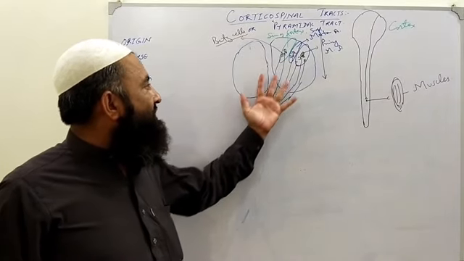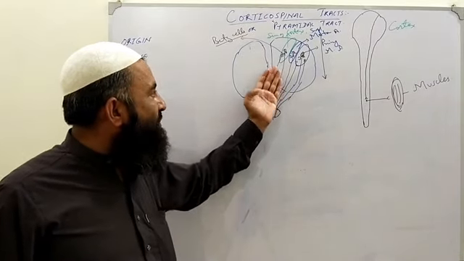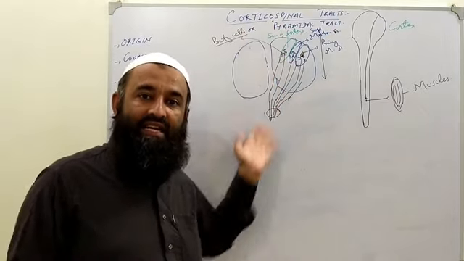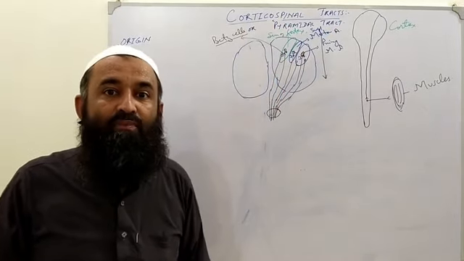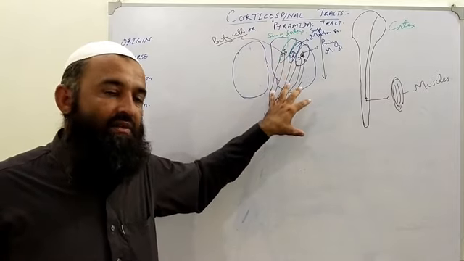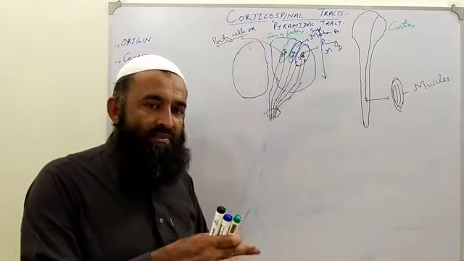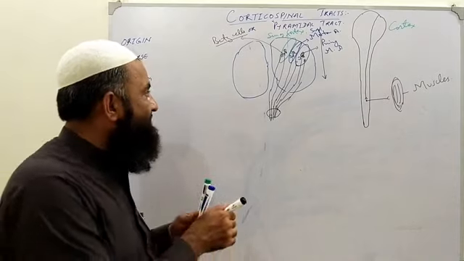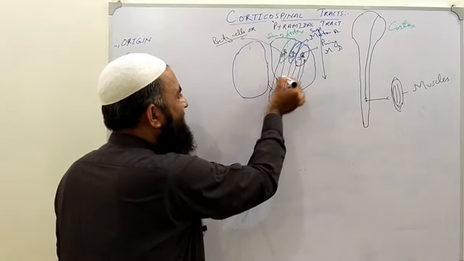Now, in this projection some ascending tracts are also going from downward towards the upward side, but we are doing this descending tract, so we will concentrate on this. Now this forms a fan-like structure. This fan-like structure is known as the corona radiata, like radiation emitting. Clear? In its course, the corona radiata will converge at a point and form a capsule-like structure.